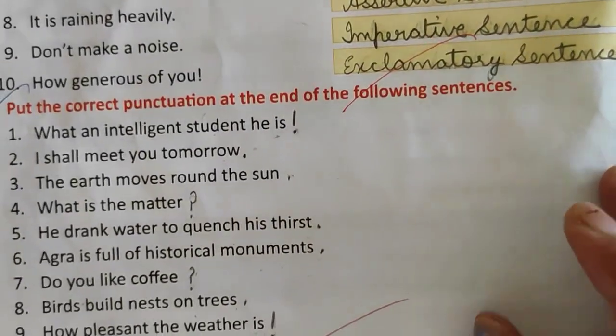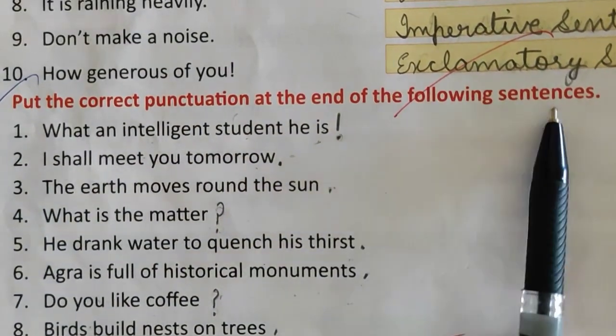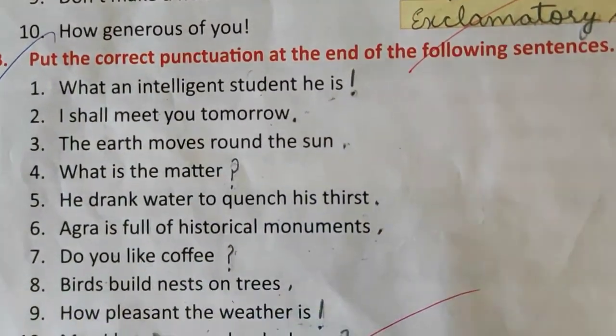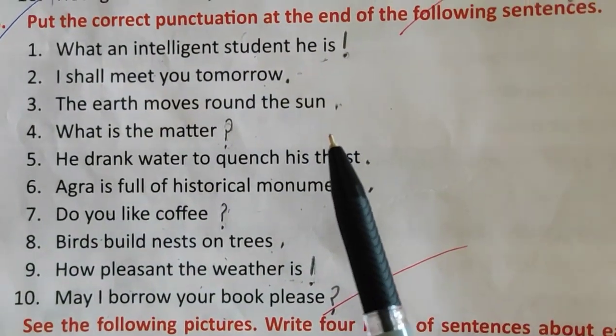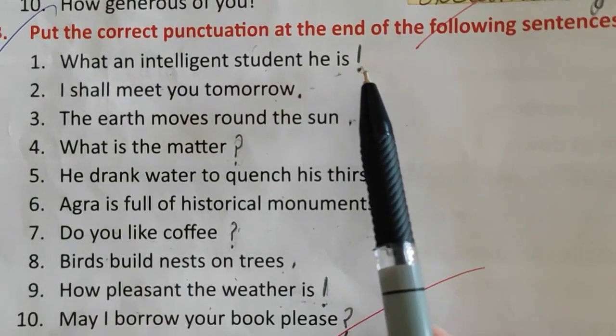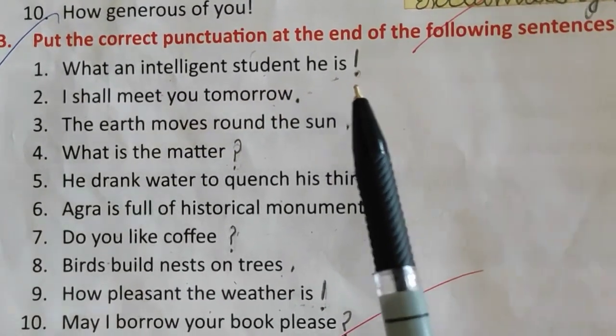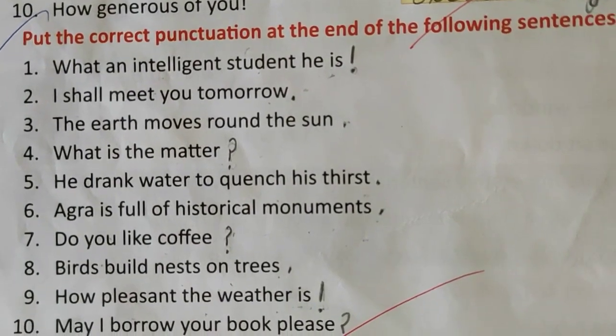Now let's move on to question number B. Put the correct punctuation at the end of the following sentences. Children, here some sentences are given, but the punctuation marks at the end of the sentences are not there. So what we have to do is we have to put the correct punctuation mark according to the sentence. Either full stop or question mark or exclamation mark.